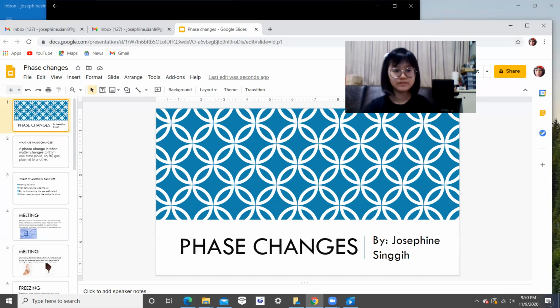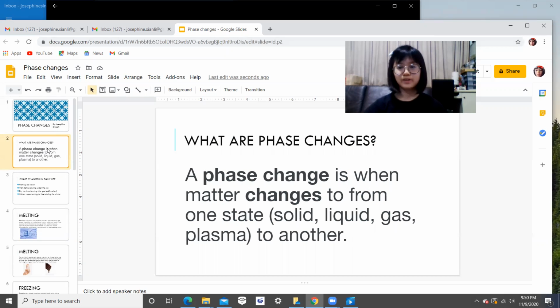Phase changes. What are phase changes? A phase change is when matter changes from one state, solid, liquid, gas, plasma, to another.